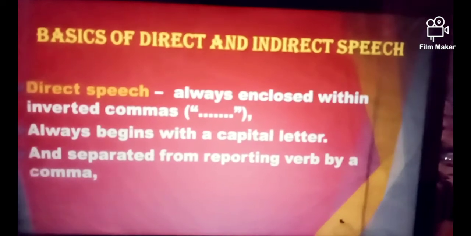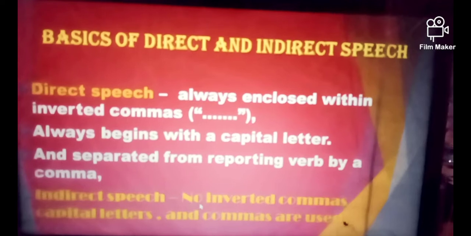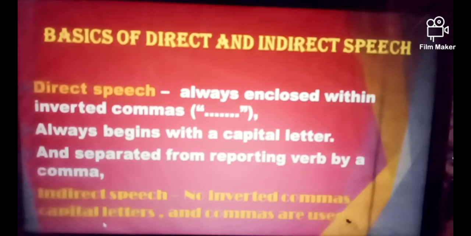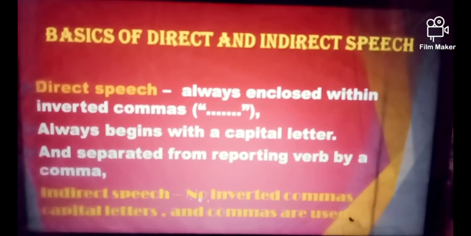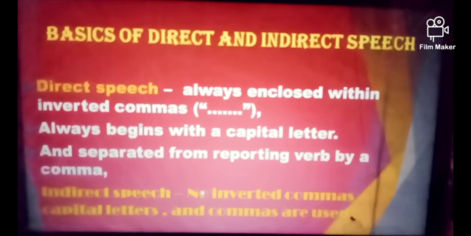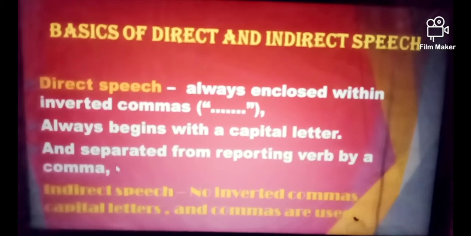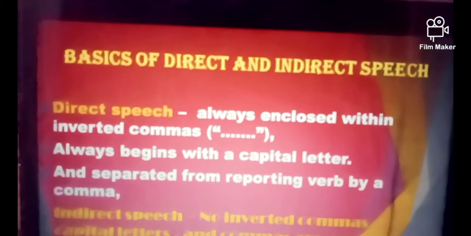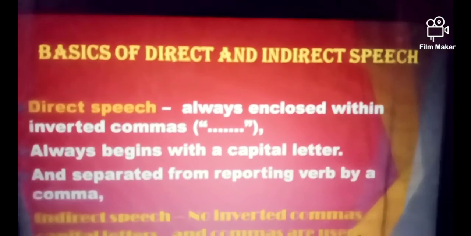Then what about indirect speech? Indirect speech doesn't have any inverted commas. Except at required places, it doesn't use capital letters. And third, commas are not used to demarcate or separate the reporting and reported verb. So these are the common ideas we can ponder upon to learn the difference between direct and indirect speech, so we can easily differentiate it.